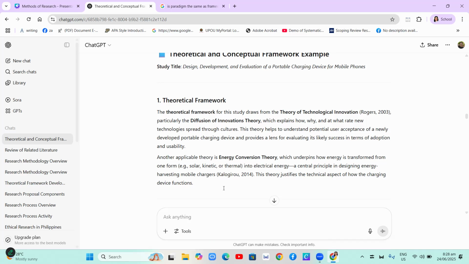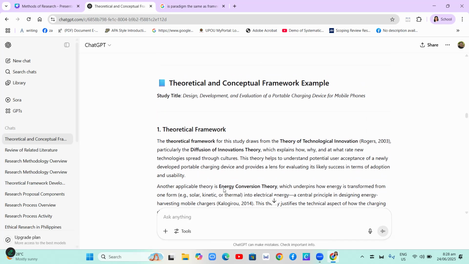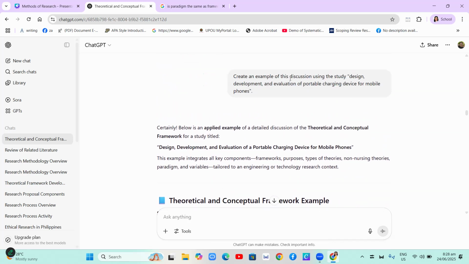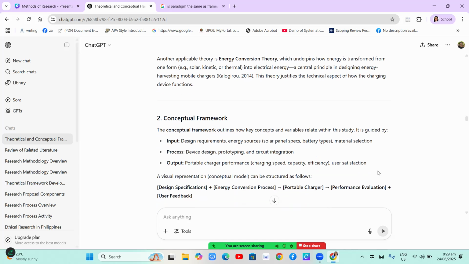If you are creating your theoretical and conceptual framework, which is your student activity, you can search Google or ChatGPT, and you just encode your chosen title. Okay, for example, this is my prompt: Create an example of this discussion using the study design, development, and evaluation of portable charging device for mobile phones. Because I already asked ChatGPT to discuss the topics. Okay, so this is what ChatGPT gave me, and it is very good.